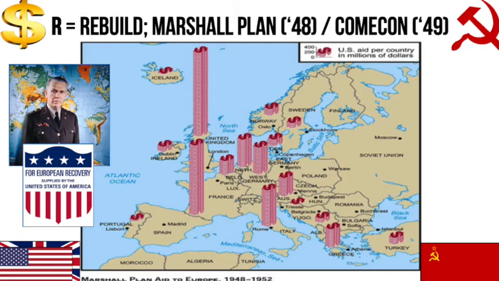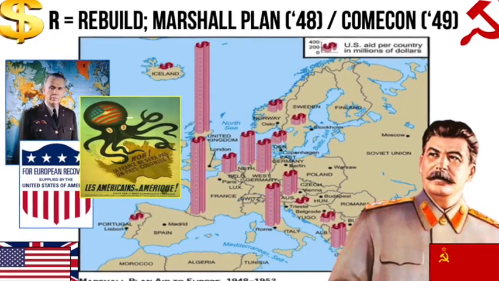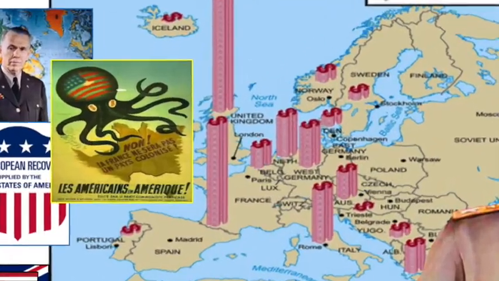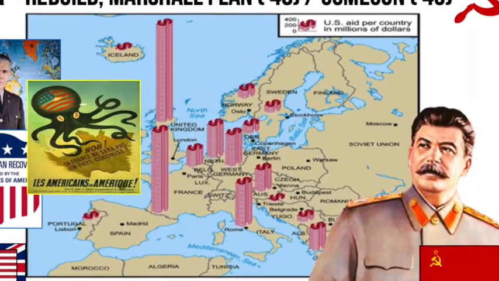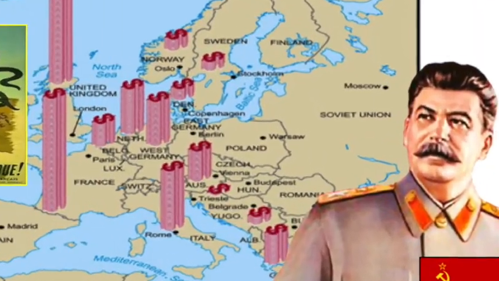To back up the Marshall Plan, the US transferred around $12 billion in aid to European countries to help them rebuild. They did this to try and stop desperate people voting communist, and it pretty much worked. Joseph Stalin saw this as dollar imperialism. He said America was tying the countries of Europe to the West, and in response he refused to let the Eastern European satellite states accept Marshall aid.